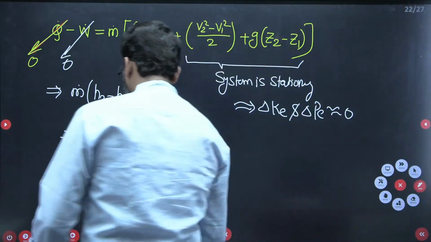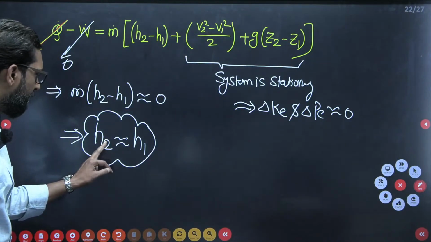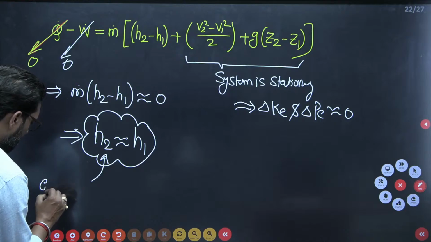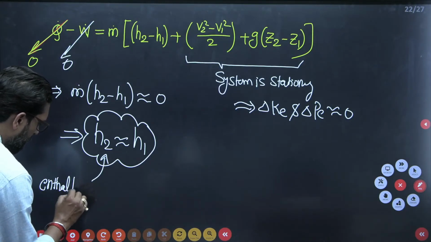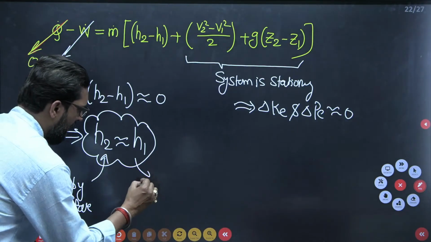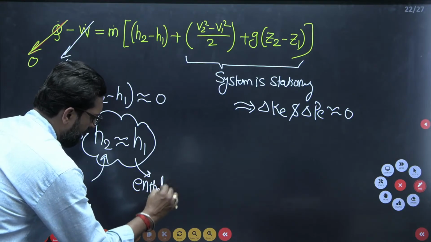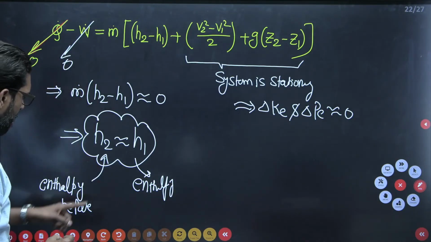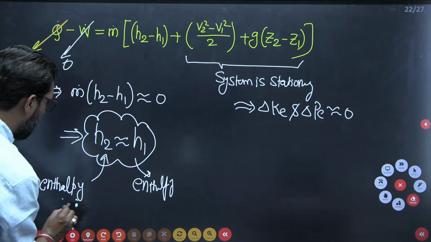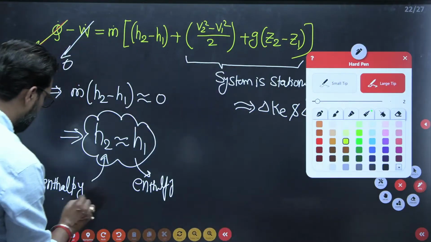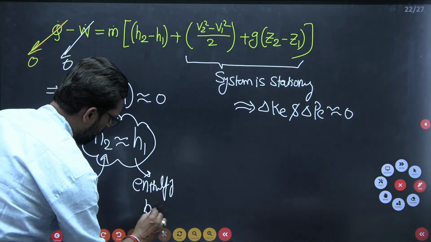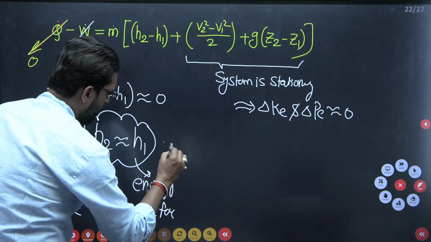That means the enthalpy before throttling and the enthalpy after throttling are the same.